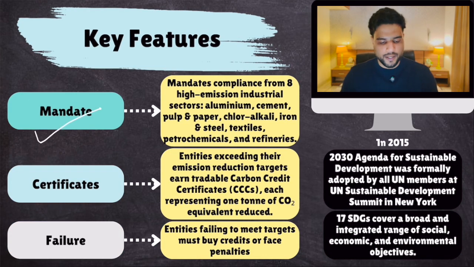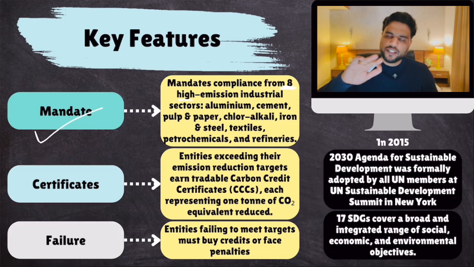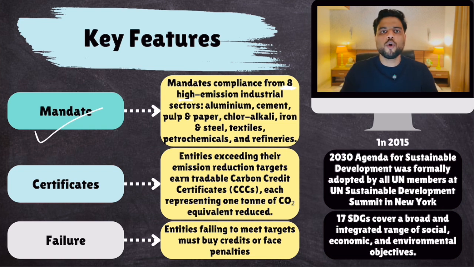Now, certain key features about this carbon credit trading scheme. So, there is a mandate. Under CCTS, you have basically identified 8 industries. These 8 sectors would be under the carbon trading scheme. But out of these 8, GEI has identified only 4. Later in GEI target rules, the next 4 would also be added. But CCTS was launched for 8 sectors: aluminium, cement, pulp and paper, chlor-alkali, iron and steel, textile, petrochemicals, and refineries. So refineries, petrochemicals, textiles, they'll be added later.